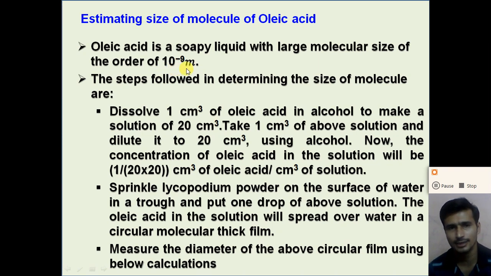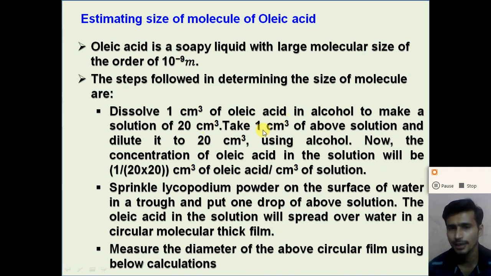So how can we estimate the size of the molecules, right? The steps for determining the size of the molecules are as follows. First step is to dissolve 1 centimeter cube of oleic acid in alcohol to make a solution of 20 centimeter cube. So, dear student, take 1 centimeter cube of oleic acid and dissolve it in alcohol to make a solution of 20 centimeter cube.